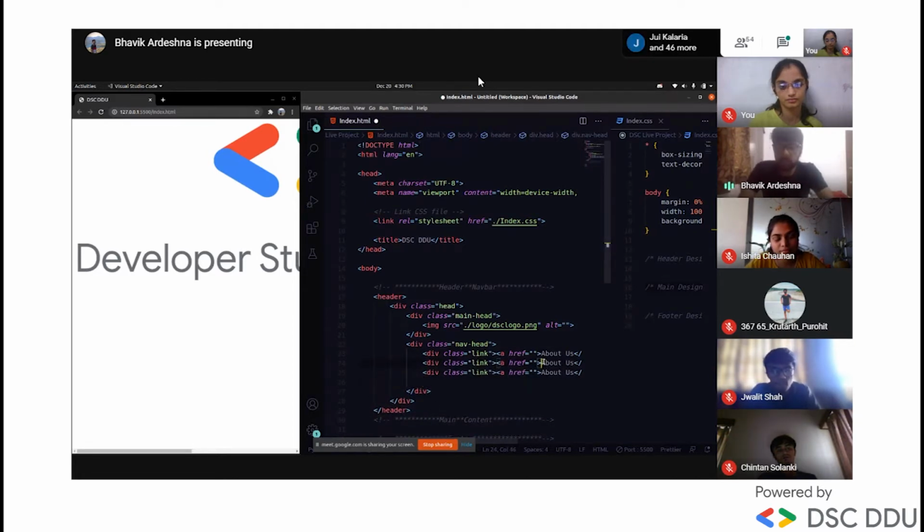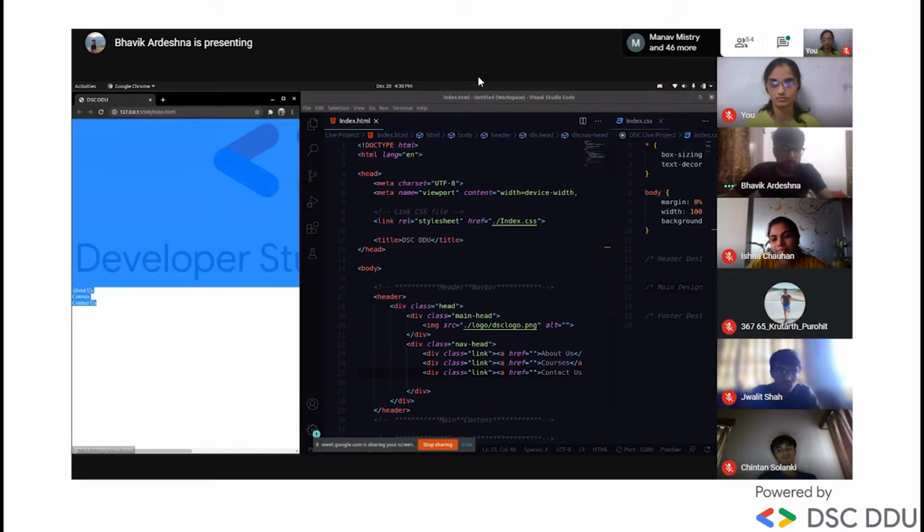Let's give this the name Courses, and this will become Contact. After I save, I advise you to see my left side window parallelly. You can observe here that we get 3 in a line.